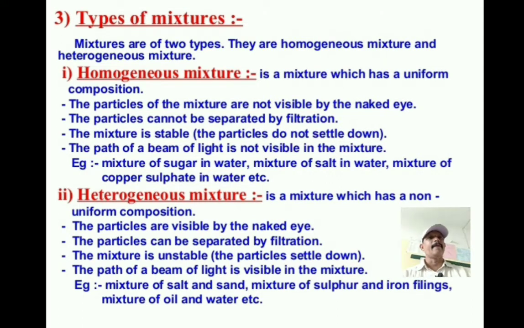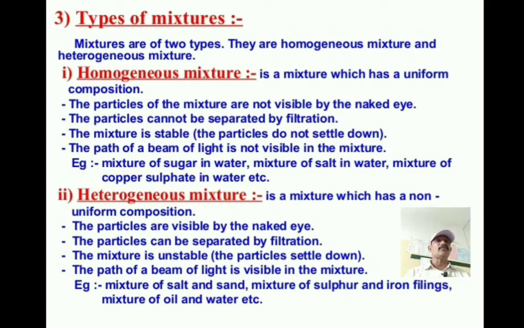So today in this chapter, do you know what the chapter name is? Is matter around us pure? This is the second chapter in chemistry, 9th standard. Today we are discussing the point of types of mixtures. First I will explain the definition of mixtures. Mixtures are of two types. They are homogeneous mixture and heterogeneous mixture.